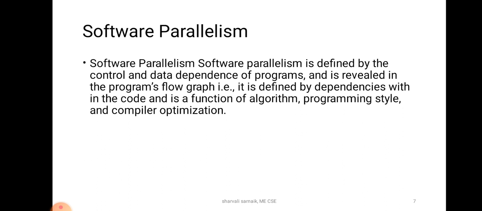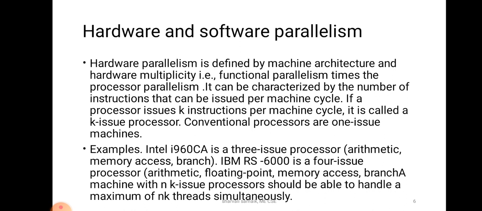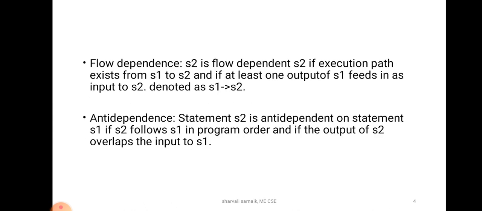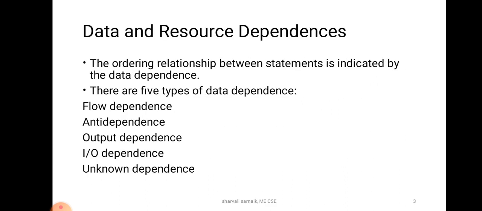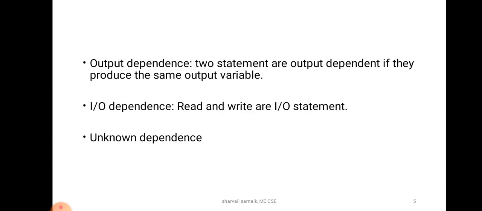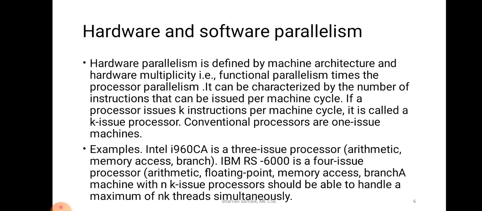In this session, we learned about the conditions of parallelism. We have seen data and resource dependency, the 5 factors of data dependency: flow dependency, input output dependency, output dependency, anti dependency, and unknown dependency.